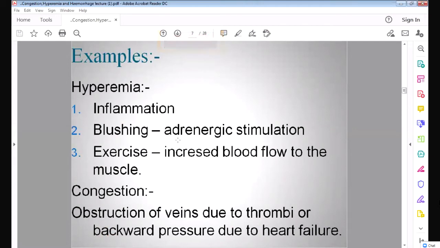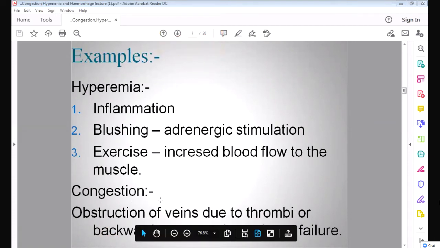There also there will be vasodilatation, and the arterial blood will be collected in the tissue. Exercise, what will happen? There is vasodilatation in the muscles and other tissue, and because of vasodilatation, arterial blood will be increased in the muscle. So you should remember where hyperemia occurs. It occurs either in inflammation or in exercise. These are two important causes: inflammation and exercise.